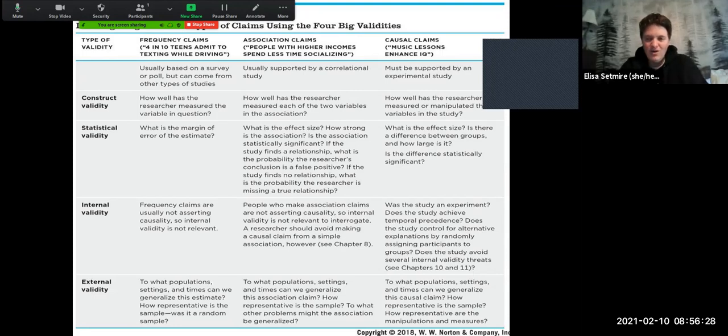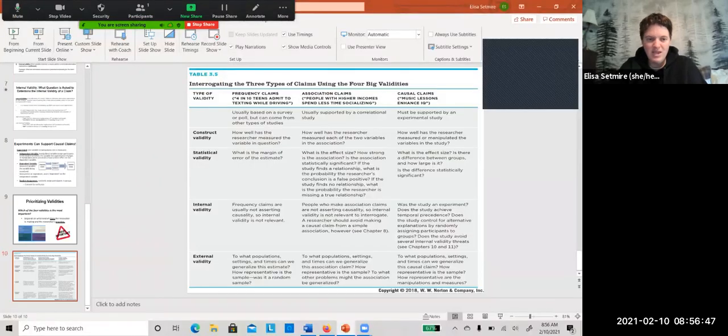You will see these four different types of validity throughout the rest of the semester, and we're only going to build on them. So make sure that you take the time to read the chapter, really understand and look at some of these examples. Hopefully the discussion for this week will also help you with that. So make sure you get going on all the other required materials for the week.